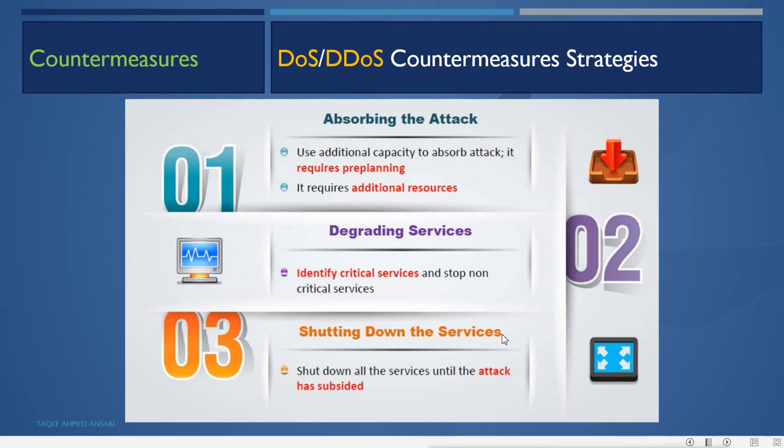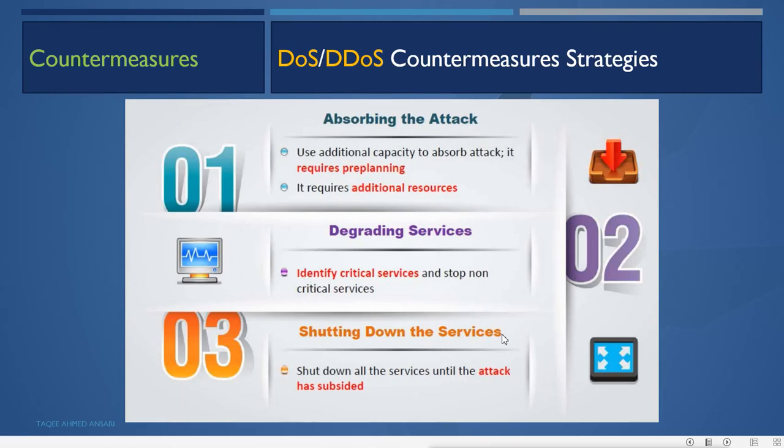Then degrading services. Identify the critical services and stop non-critical services. Because we are planning our server to absorb lots of attack, we will plan our server to not waste resources on the services which we don't require. So we should stop those services to make all resources available for the particular service which we want the server to serve.